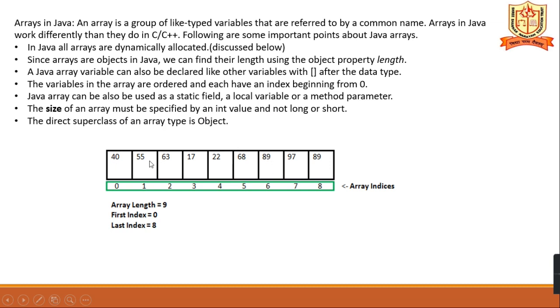So what are the array values? These are the array values, and the array indexes start from 0. So 0 to 8 values are there. That means the array length is 8. The first index is 0, the last index is 8.